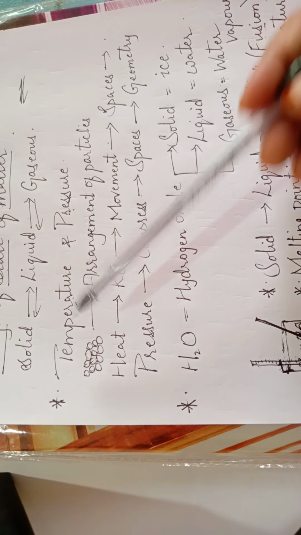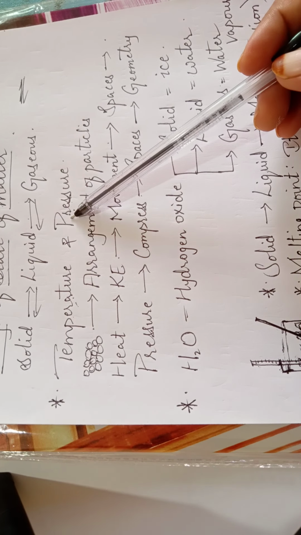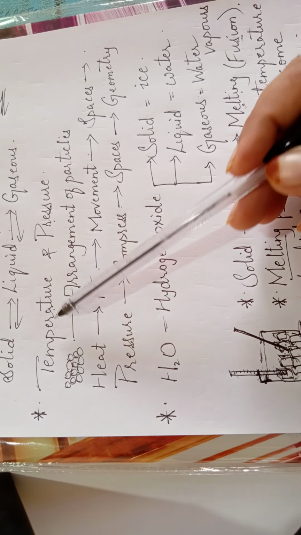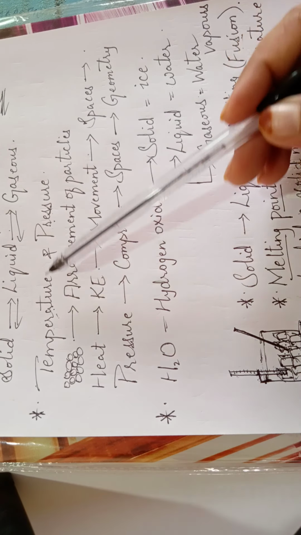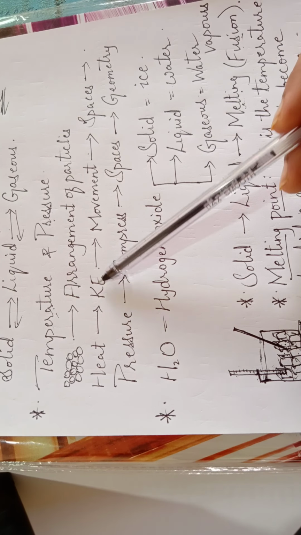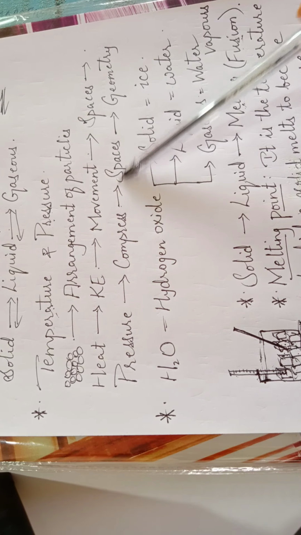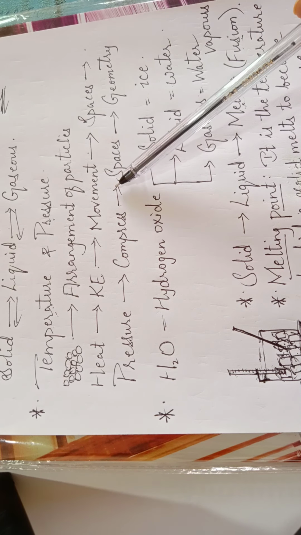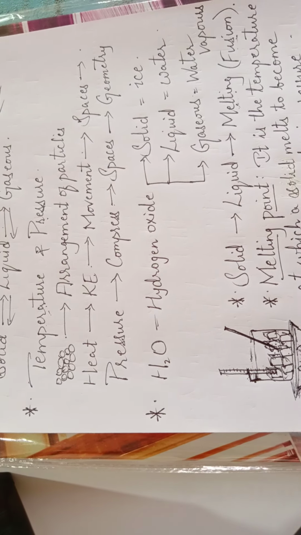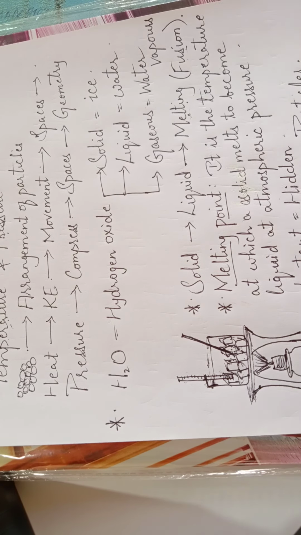Next we have the two physical quantities that can be used for converting the state of matter, that is temperature and pressure. Both these physical quantities affect the kinetic energy and the spaces present between the particles, due to which the arrangement of the particles will change and hence the state will also change.